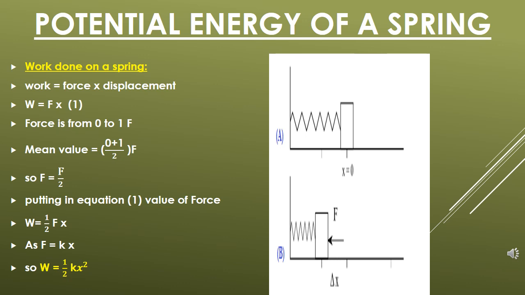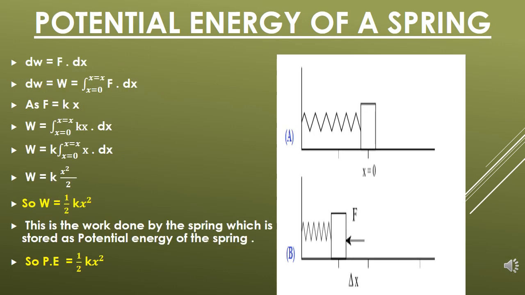Why in the spring? What is the proof? The proof is this spring is not able to move anywhere. This is the work done on the spring, that is average work, because force changes from 0 to F. What is the mean value? Mean value is equal to (0 plus F) divided by 2, so mean value is F upon 2.